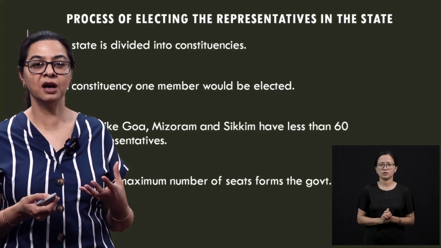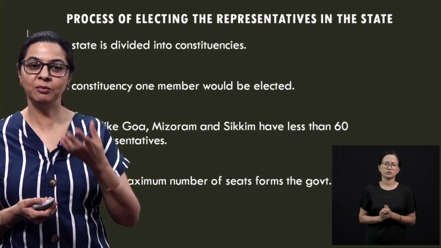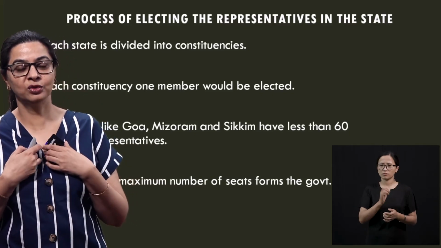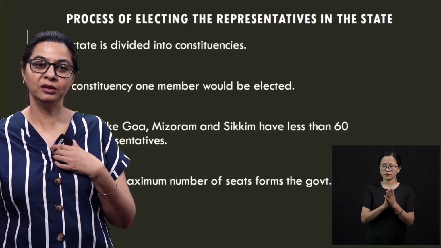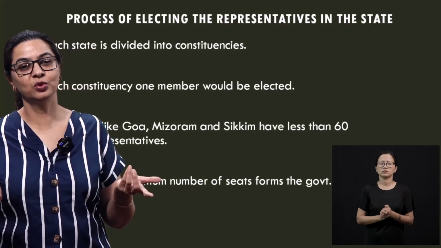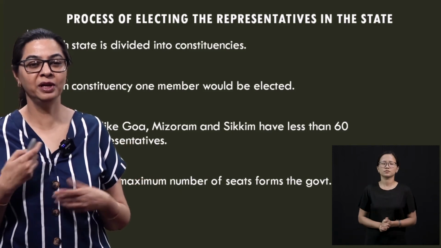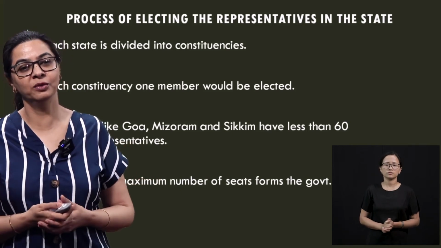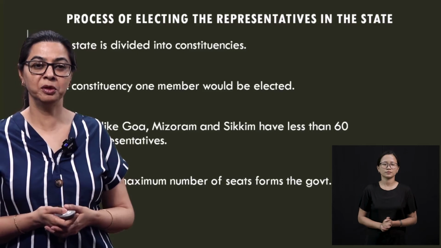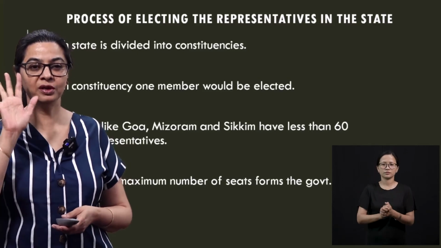So, if it is a 100-member assembly and I get 60 seats, which is more than 40, then I'm going to be the winner. It's as simple as that. You vote for me, I'll be the winner and I will be the one forming the government. And remember, the government is formed for 5 years.